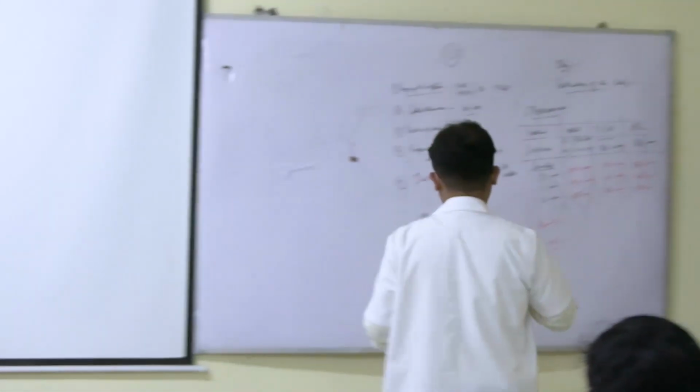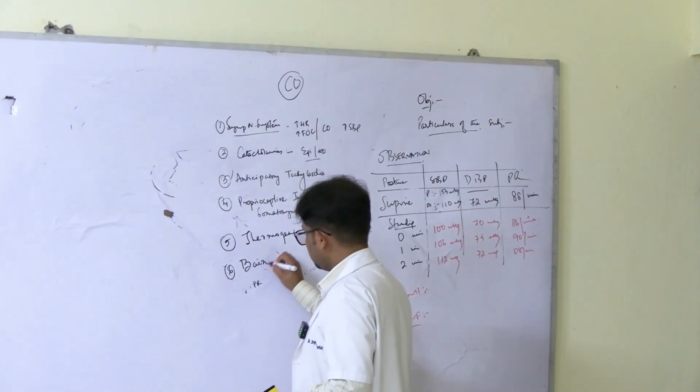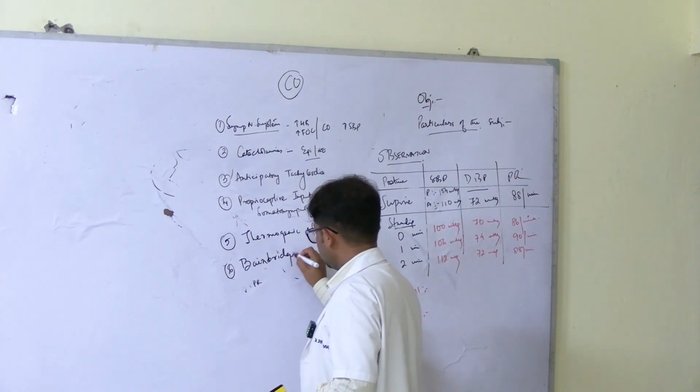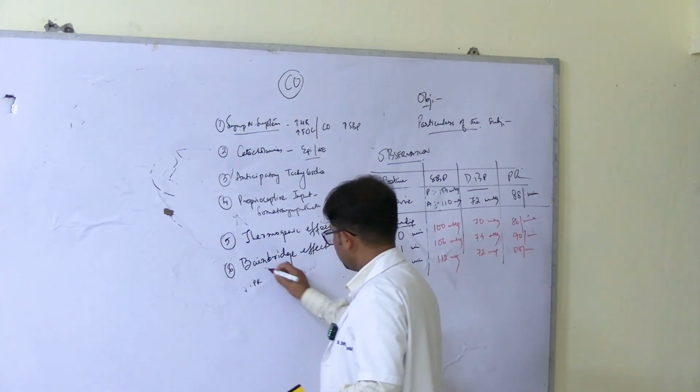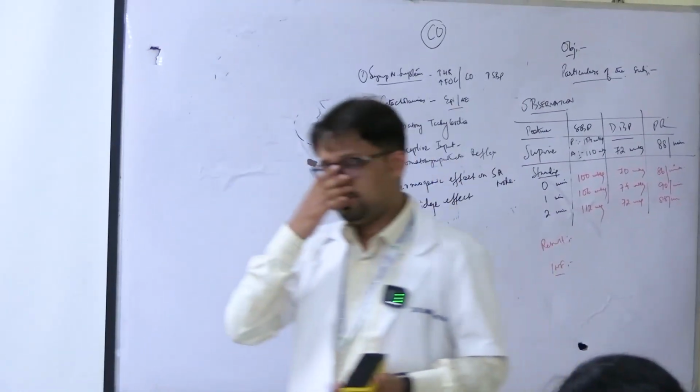Okay. Next point, the last point here, is Bainbridge effect. Bainbridge effect is seen when the venous system on the right side of the heart has more blood volume, right?